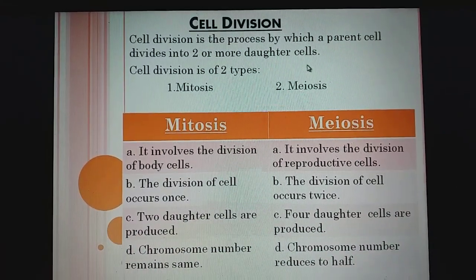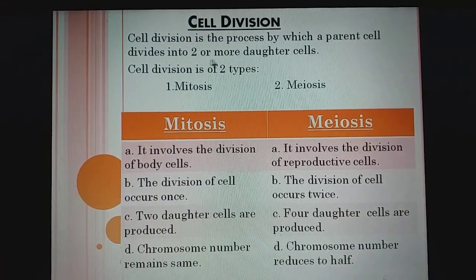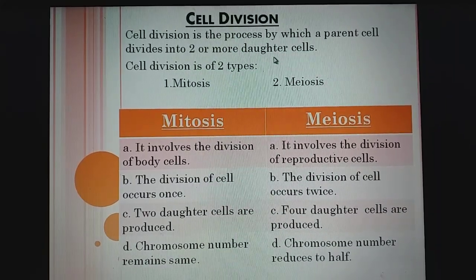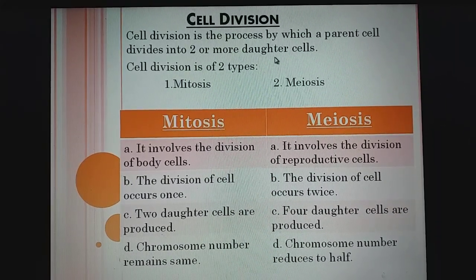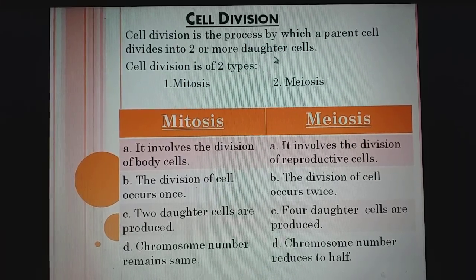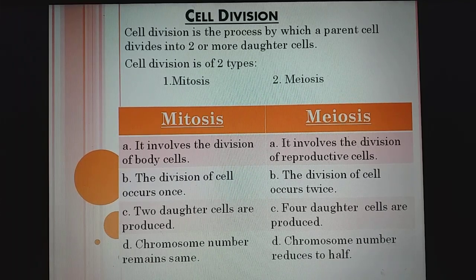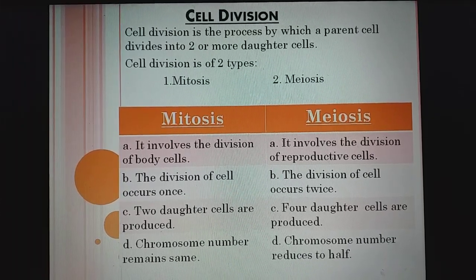Cell division is the process by which a parent cell divides into two or more daughter cells. Now, the question may arise: why do cells divide? There are various reasons. Cells divide to replace the old, dead or damaged cells.